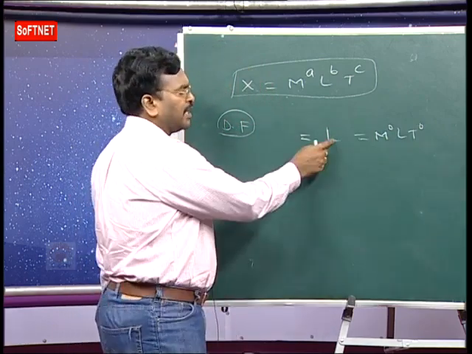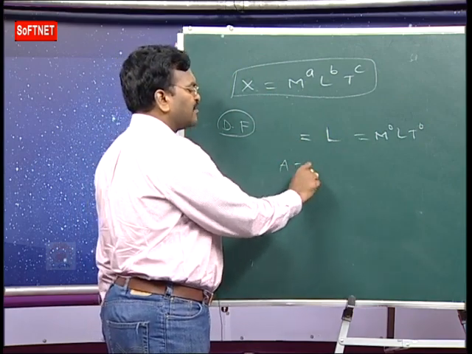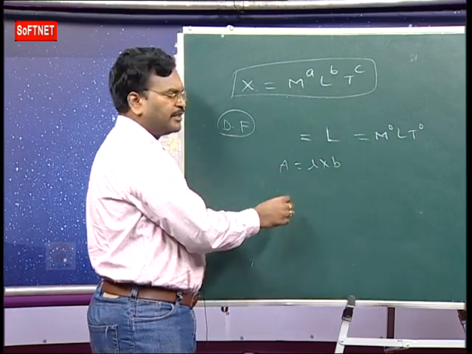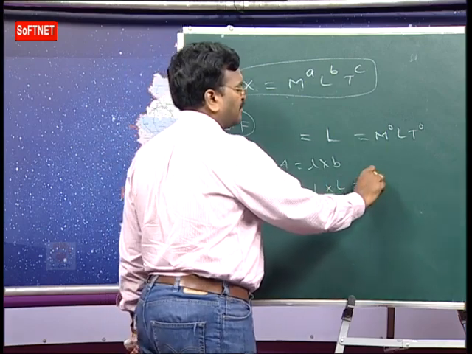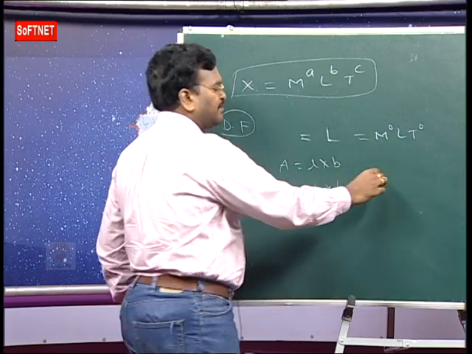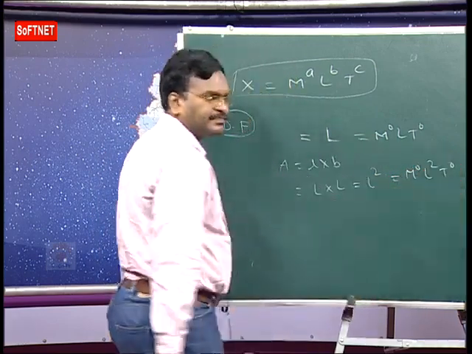So what we write now? L. Dimension of length how much? 1. Area is equal to length into breadth. What is dimension formula for length? L, breadth L. What we are getting now? L square. What we write now? M power 0, L square, T power 0, like that.